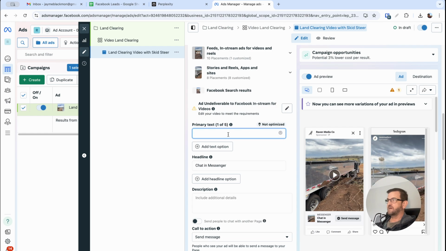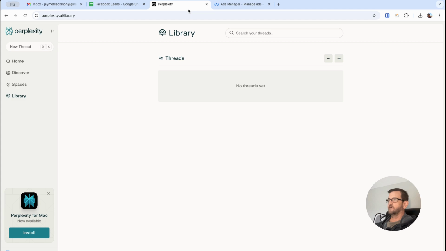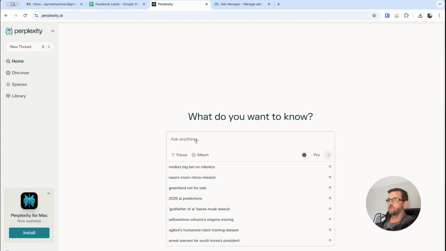Okay, primary text. Now what I'm going to do is come over here to an application called Perplexity.ai. It's an artificial intelligence platform. It's free. You can use it. You don't have to pay for it or anything.